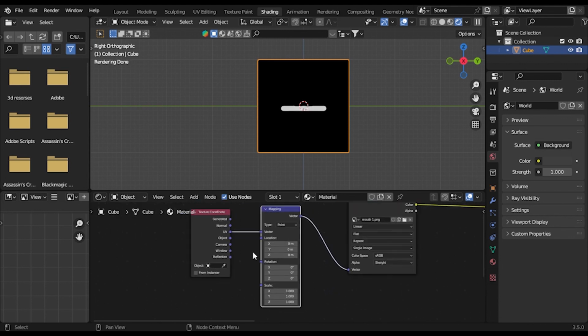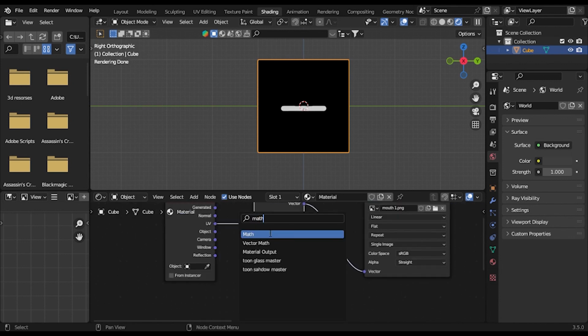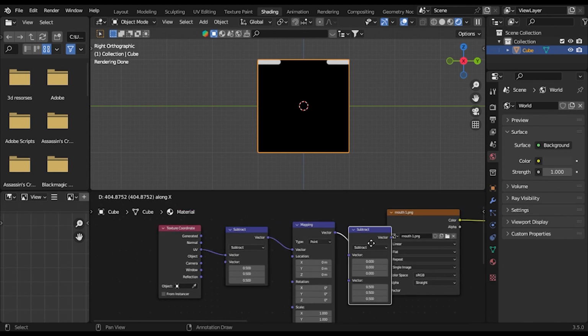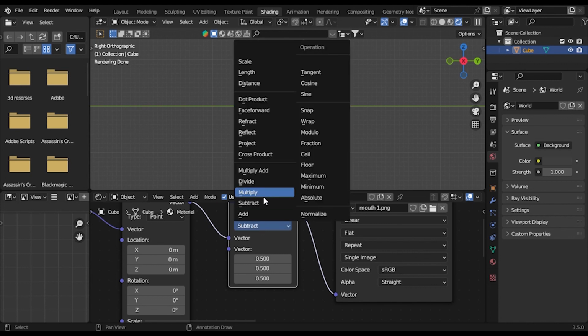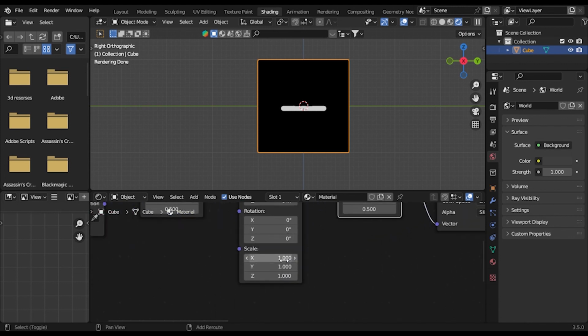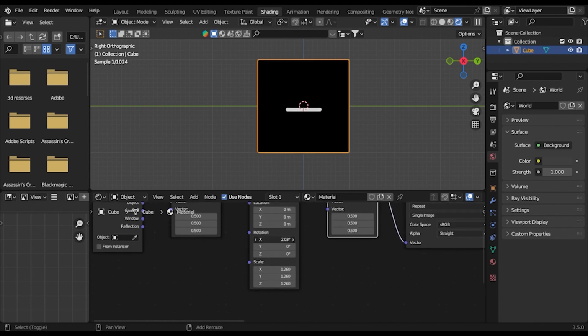So to fix that, add a math node, vector math, set it to subtract, and subtract 0.5, and duplicate it with Ctrl D, and set it to add, and add 0.5 after your mapping. So now when you scale it, it scales off the center of the image, and also when you rotate it,